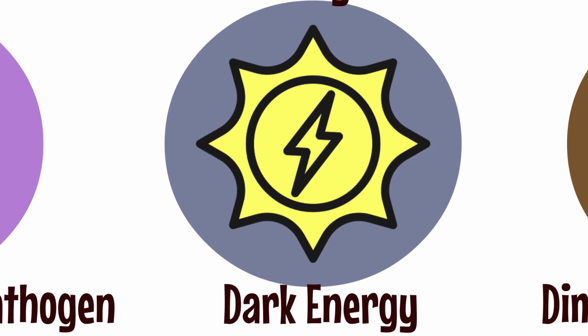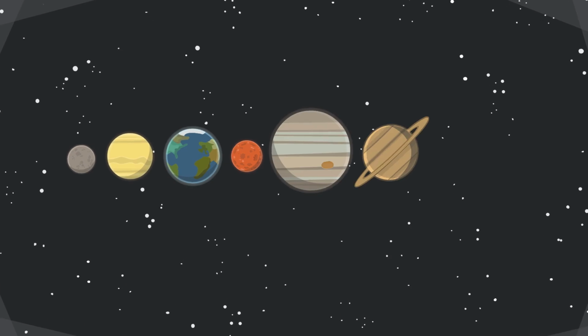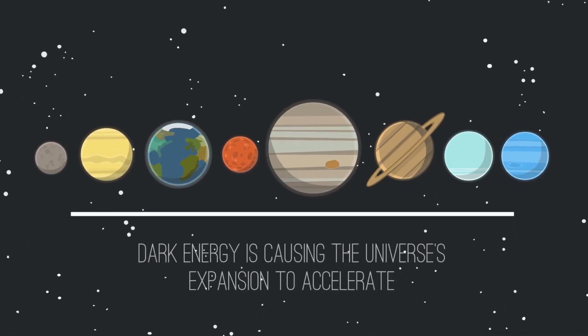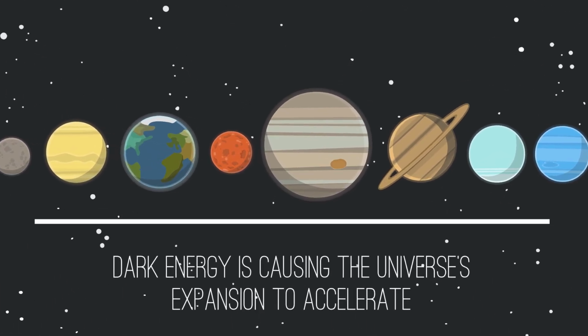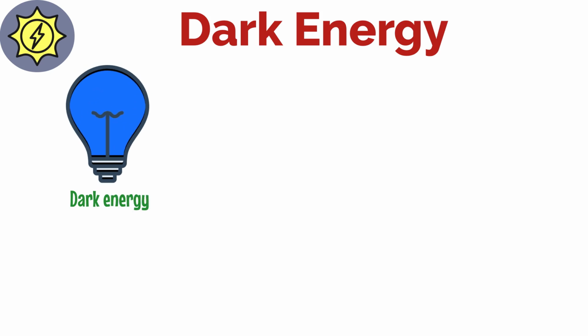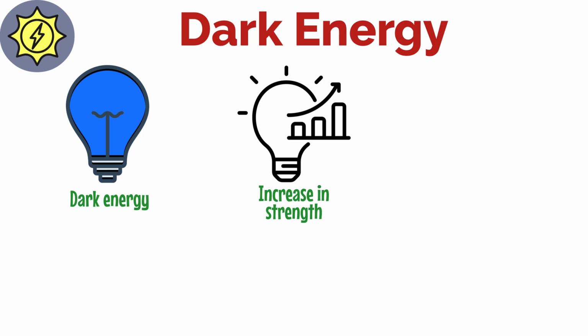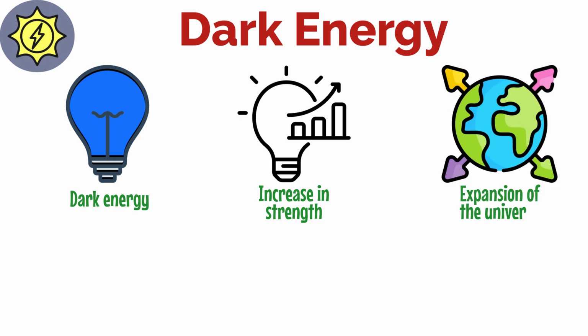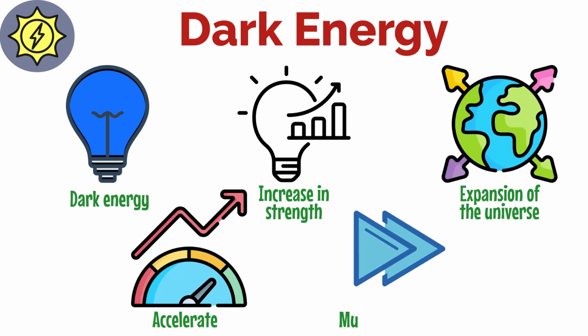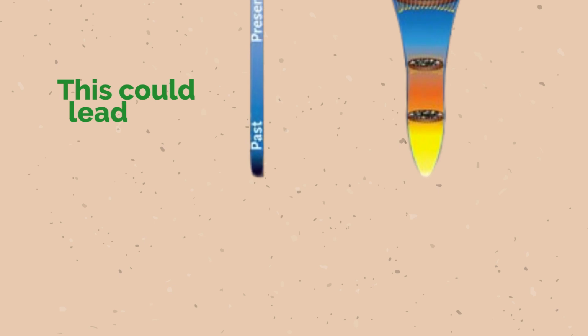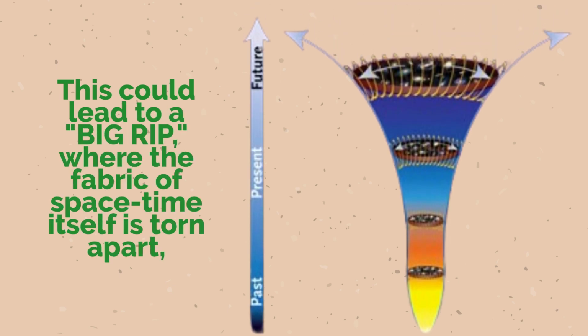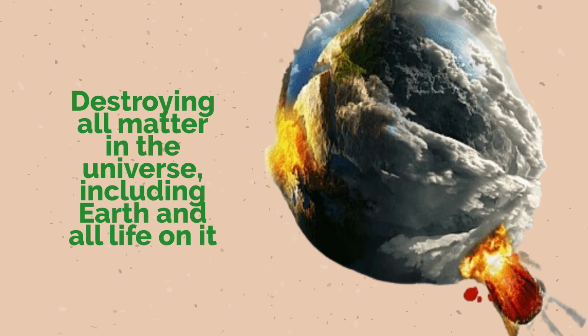Dark energy acceleration. Current models of the universe suggest that dark energy is causing the universe's expansion to accelerate. In this doomsday scenario, dark energy would increase in strength exponentially, causing the expansion of the universe to accelerate at a much faster rate than currently observed. This could lead to a big rip where the fabric of space-time itself is torn apart, destroying all matter in the universe, including Earth and all life on it.